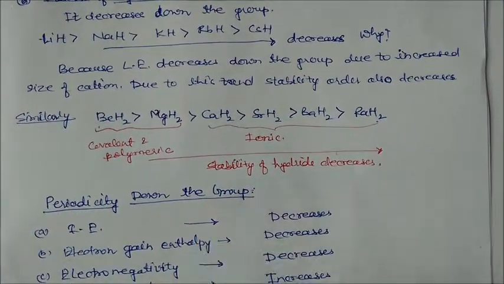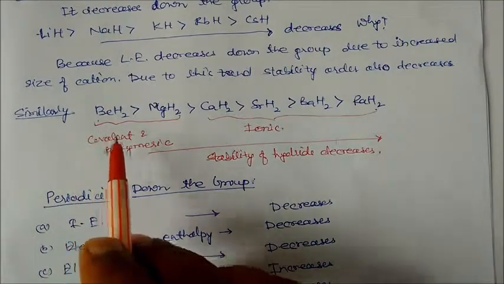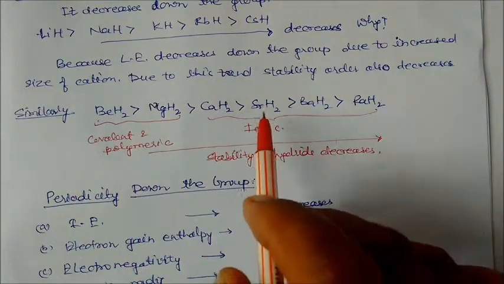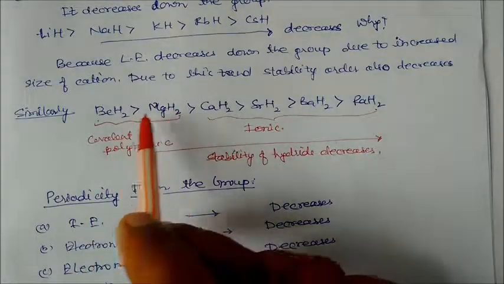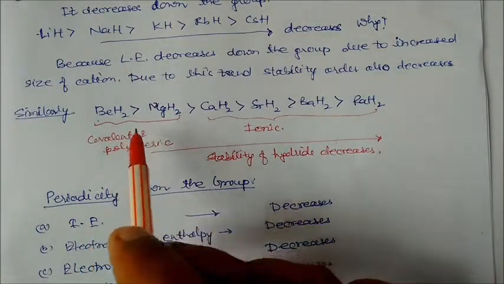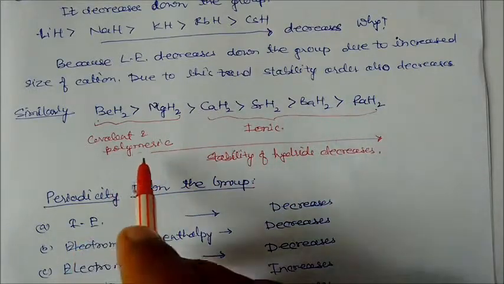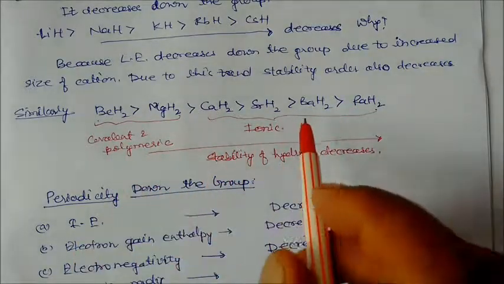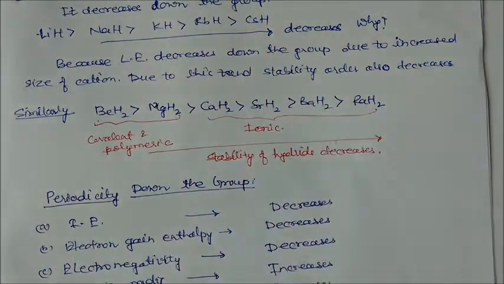Similarly, we can see beryllium hydride, magnesium hydride, calcium hydride, strontium hydride, barium hydride, and radium hydride. These hydrides are of group 2, the alkaline earth metals. Beryllium and magnesium hydrides are covalent and polymeric, but the others are ionic hydrides. Again, the stability of the hydrides decreases down the group. In group 1 also, it decreases down the group.